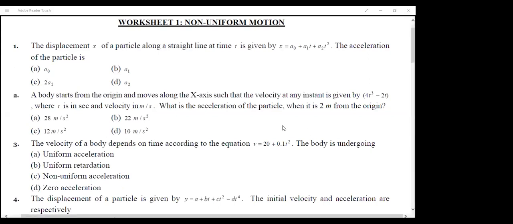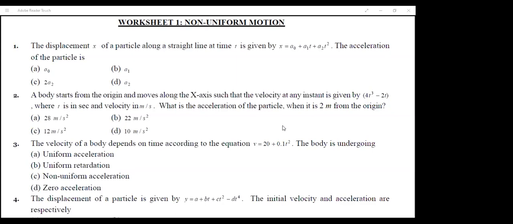So the displacement x of a particle along a straight line at time t is given by x equal to this one. The first question, I couldn't get it actually. I tried to solve, but I couldn't. Acceleration, so twice you need to differentiate it. What do you mean by differentiate it? Now what we did, taking the derivative d by dt.